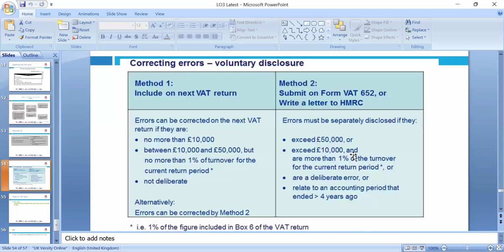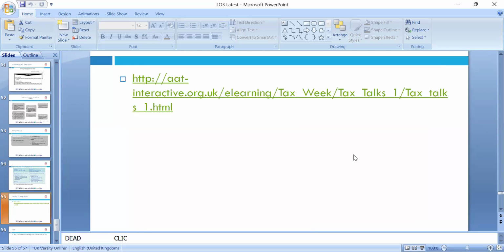Those we need to make sure we are clear on, as we discussed on the fines. So please, if an error is included in the next return, and it is no more than 10,000, it can be corrected there. If you exceed 50,000 and more than 10, it is 1% of the turnover of the current period, or if deliberate it leads to penalties. So we have to look at these, and it can be a fine.